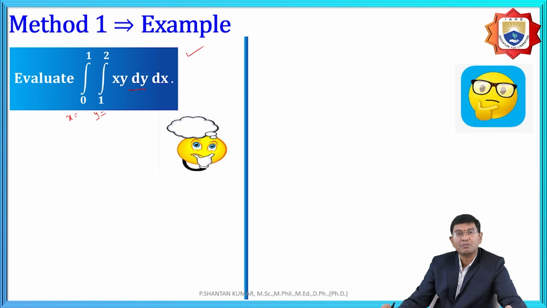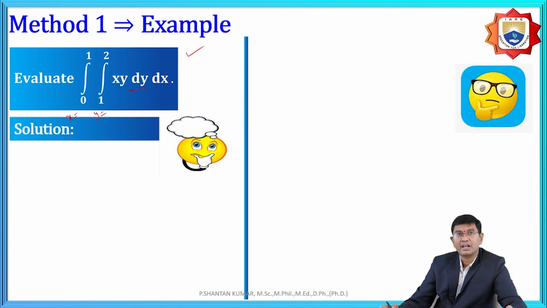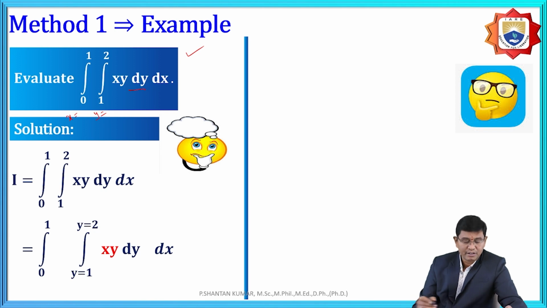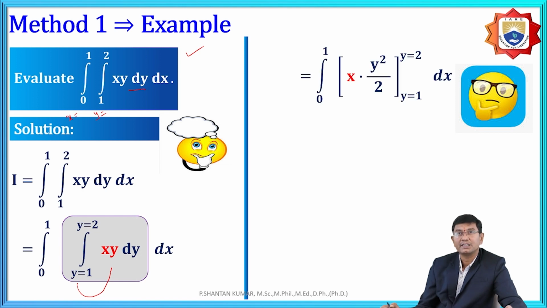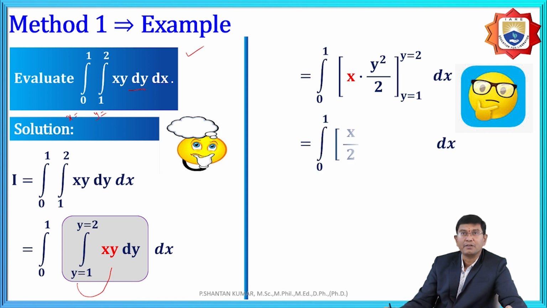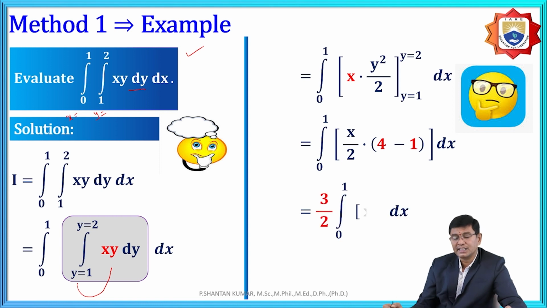Based upon y equal to 1 to 2, while we are integrating, x is a constant, and integrating y gives y square by 2, with the limits between 1 to 2. Therefore, after applying the upper and lower limits in y, the solution is (2 minus 1) into x, that is x, in the integration 0 to 1 of x dx. The value after replacement is upper 2 and lower 1. Further, the integration of x dx is x square by 2, again with upper limit 1 and lower limit 0.